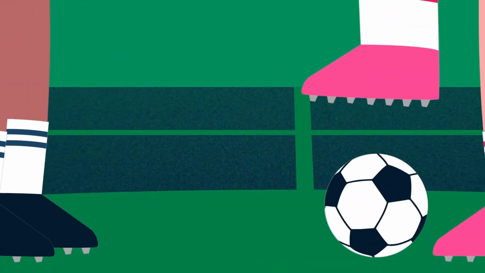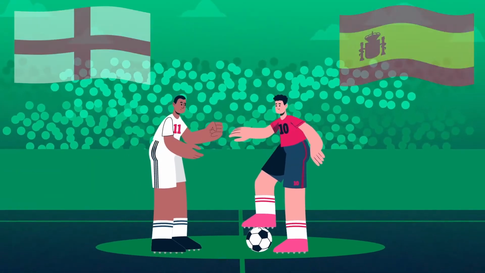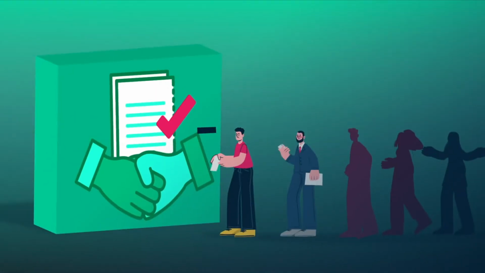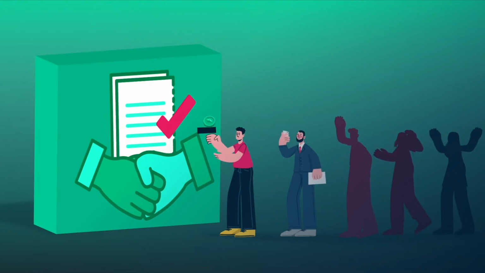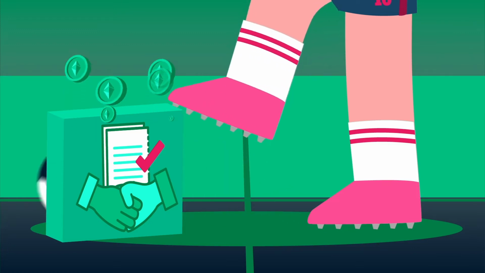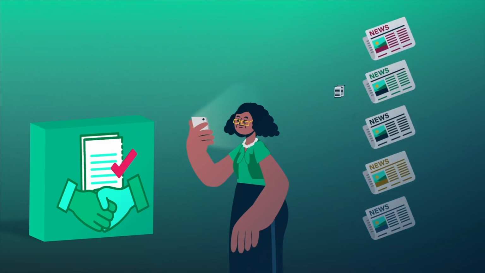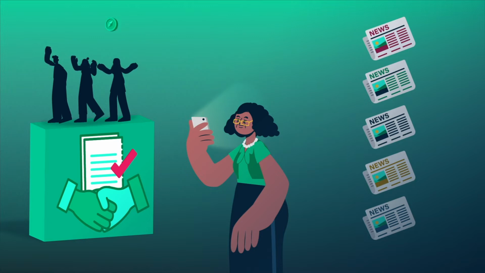Let's imagine that we want to create a sports betting smart contract, for example, to determine the winner of the soccer tie between Spain and England. Users can bet on the same smart contract that they believe will be the winner of the match. After the match, if your forecast was favorable, then you receive certain funds. The result of this match by default is not within the blockchain, so we have to resort to an oracle through a smart contract to receive this information. An oracle, for example, could make a request to various sports newspapers to determine the winner of the match and send it to the smart contract, so that it modifies its internal state and can send the funds to the winners of the bet.